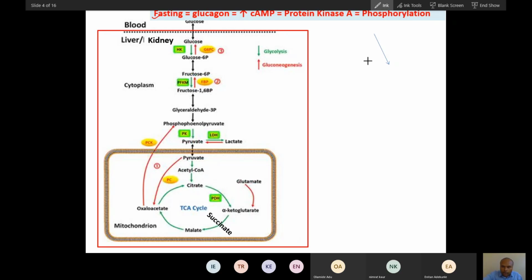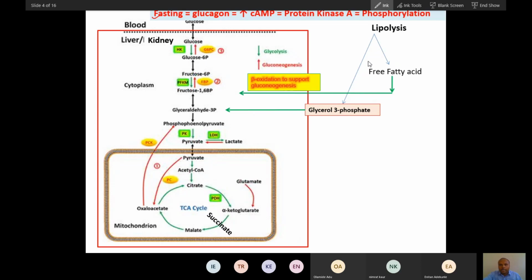So what does it do? During fasting condition, there will be lipolysis because fatty acid oxidation occurs during fasting. So lipolysis will generate glycerol 3-phosphate and then fatty acid. Now, fatty acid will not convert directly into glucose, but fatty acid oxidation is very important.